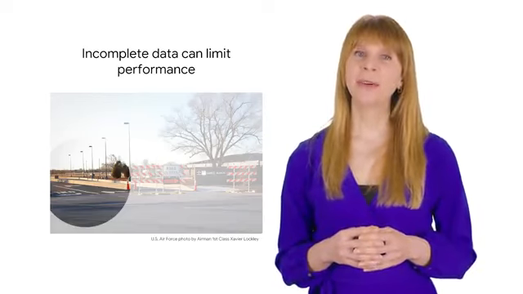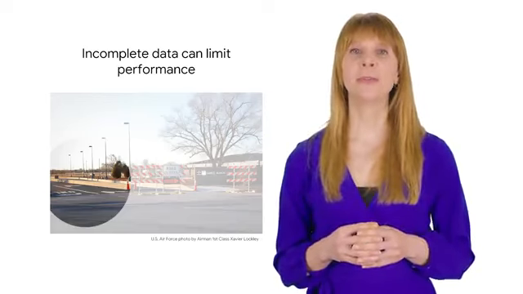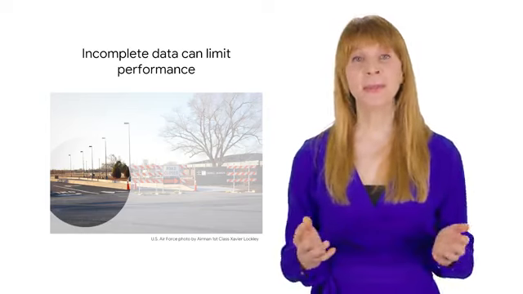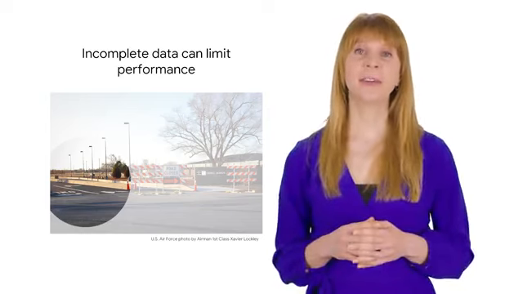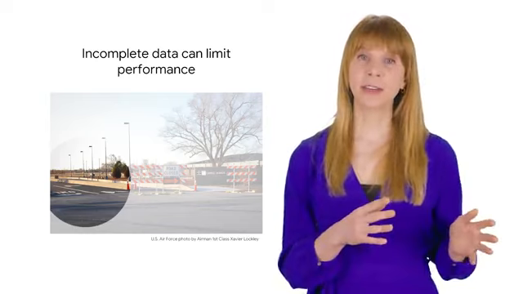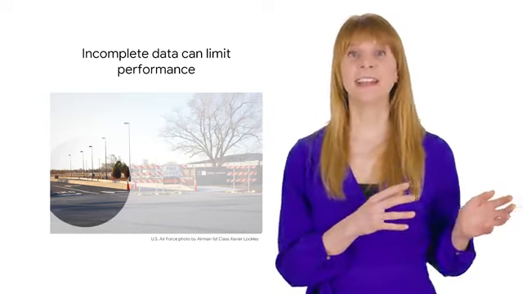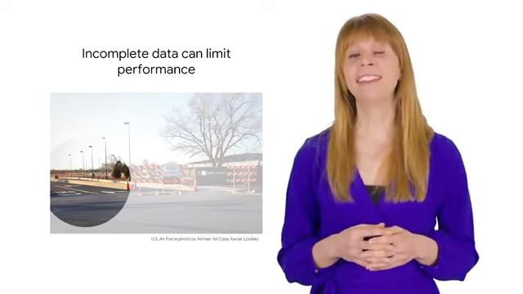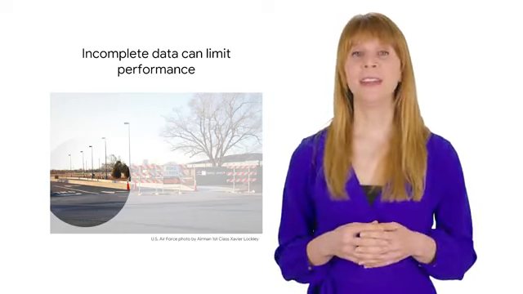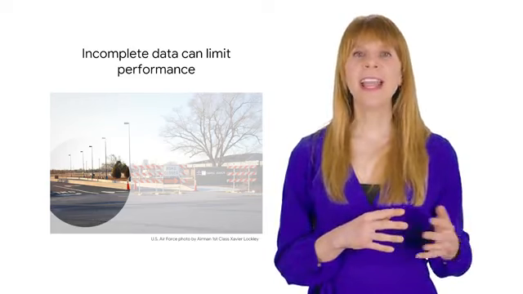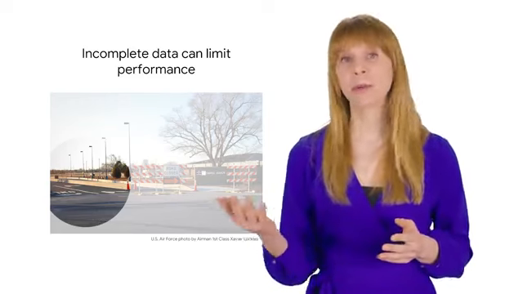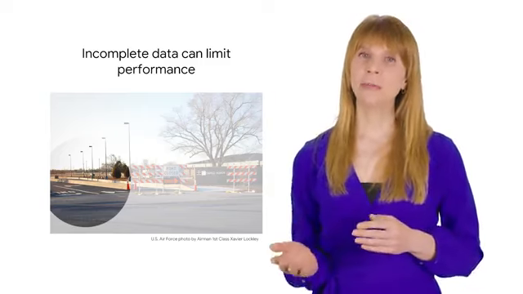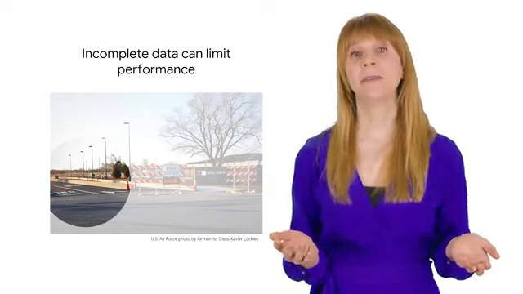What you have to remember is data is the tunnel through which your model views the world. Anything the model can't see, it assumes does not exist. For example, a model that looked at this picture but only saw the left side might think that the road was open and traffic-free, when in reality, it's just closed. Conversely, if you only had examples from customers in a particular region, that would be a coverage issue with the data. Coverage versus completeness can be confusing.